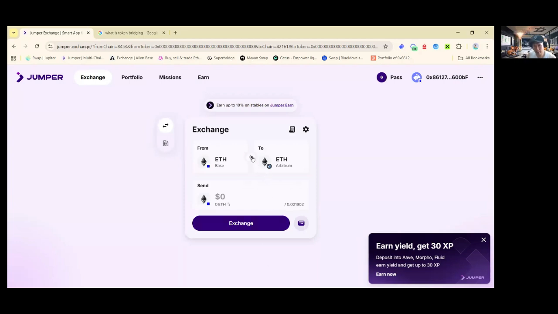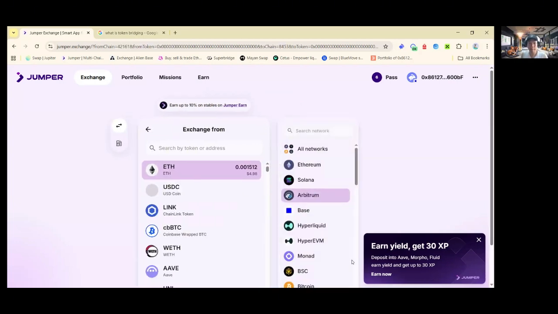Then what you can see now under ETH Arbitrum, we're at about 4.98. So it's currently fluctuating. So that is how you can bridge from point A to point B, or from Base to Arbitrum, or whichever network. So Jumper is one example, right? There are so many bridges you can use, like Bungee, Squid, but there are others as well. But I think for me, Jumper is still one of the best in terms of price, execution, and of course,